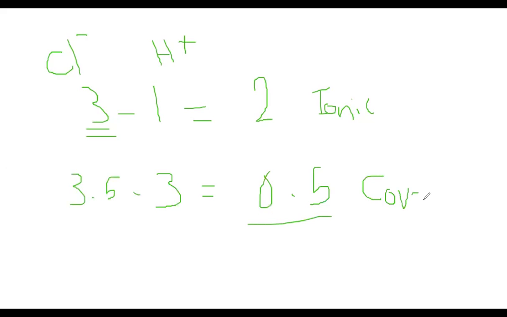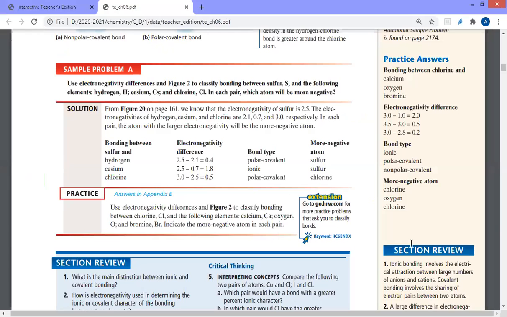In this case, we find that oxygen has higher electronegativity than chlorine. So oxygen will carry the partial negative charge, while chlorine will carry the partial positive charge. Although both of them are non-metals, because oxygen has a higher electronegativity, it attracts the electrons more toward itself. So that's how we could answer a question like that. I hope it's easy for you, and I hope that you could figure out how to decide the difference between the ionic and the covalent bond.